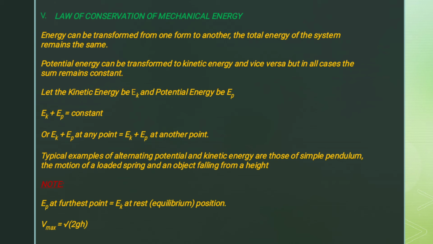Now you should take note of this: at the furthest point of any motion where we have alternating potential and kinetic energy, the potential energy is maximum. Then at the rest position, the lowest point, which is the equilibrium position, the kinetic energy is maximum. Now, at the maximum kinetic energy, the maximum velocity is equal to the square root of 2gh. That is the square root of 2 times acceleration due to gravity times the height at that point.